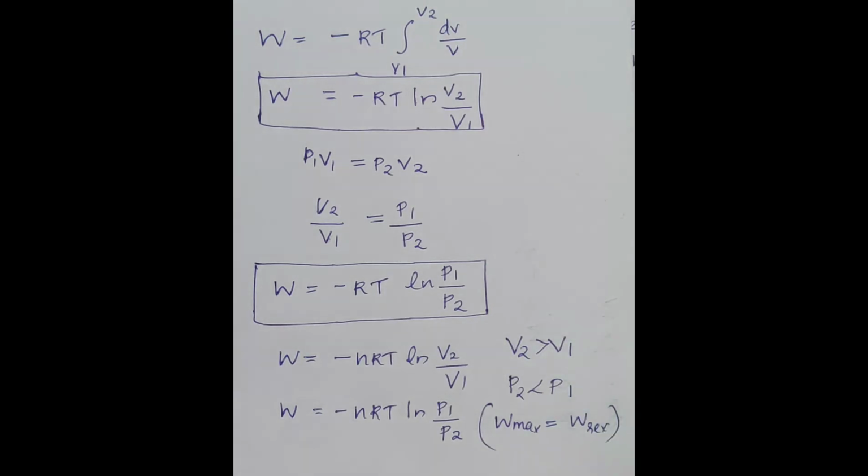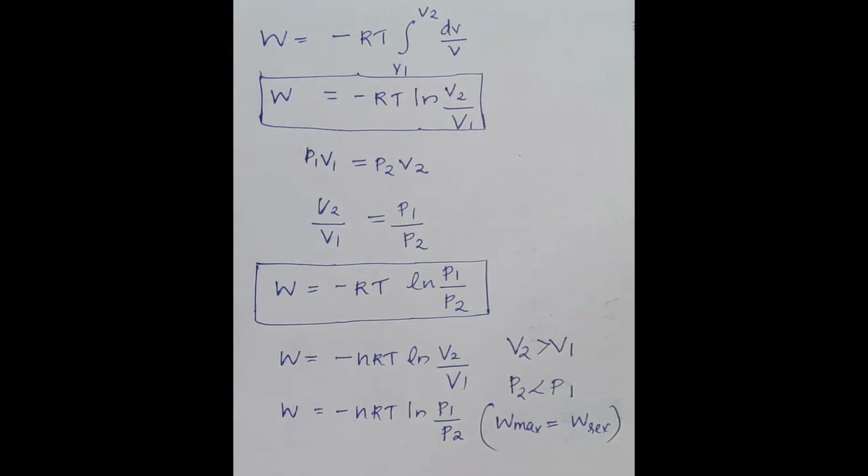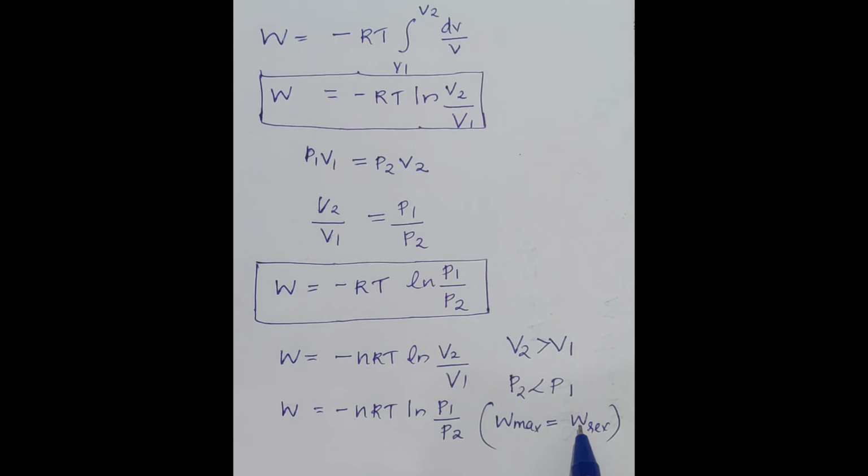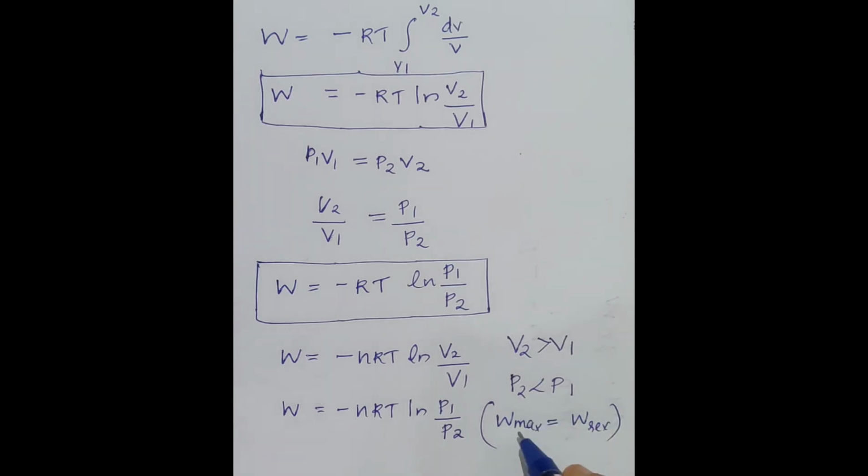The work done in a reversible process is the maximum work. W maximum means maximum work. We can calculate it because in a reversible expansion of an ideal gas, the work done is the maximum work. All of you got it?